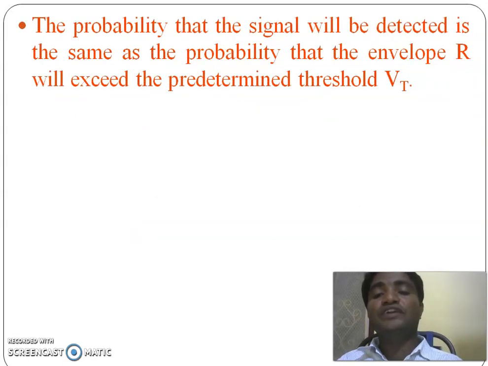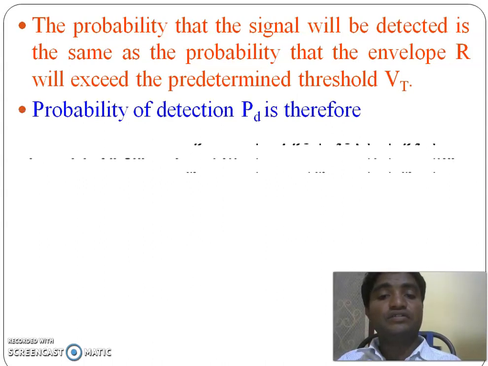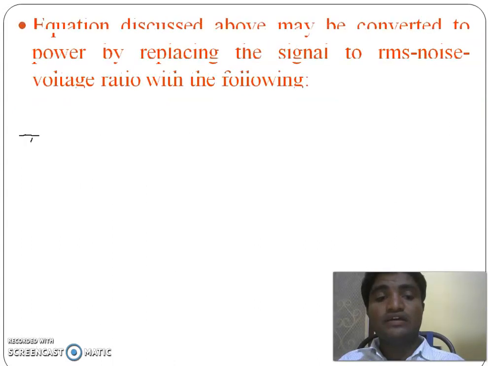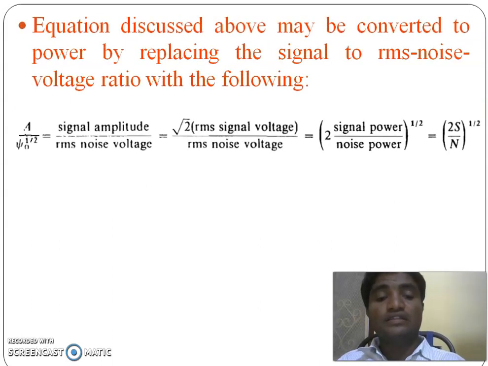And probability of detection can be obtained by the probability that the envelope exceeds the threshold. Therefore, probability of detection PD equals the integration from Vt to infinity of Ps of R dr. By substituting this, we can get this